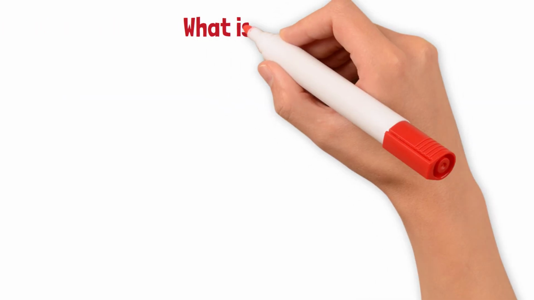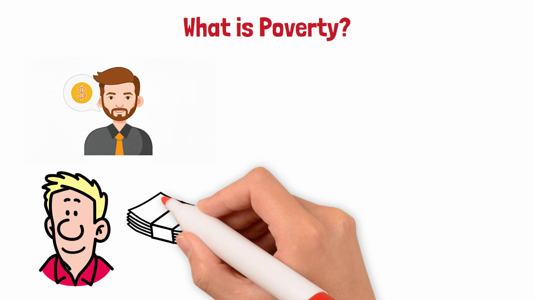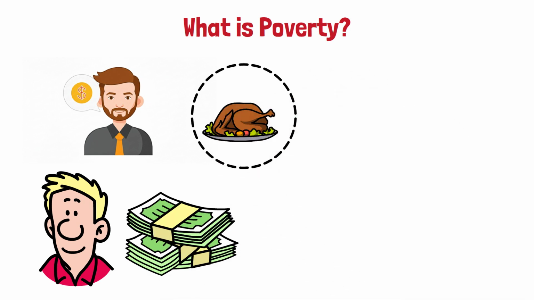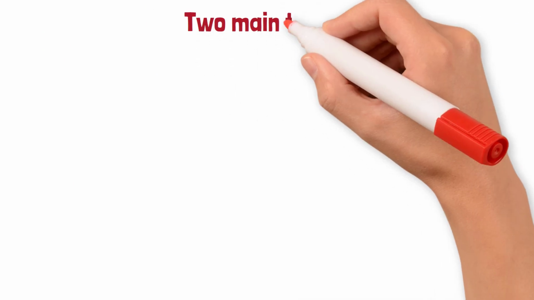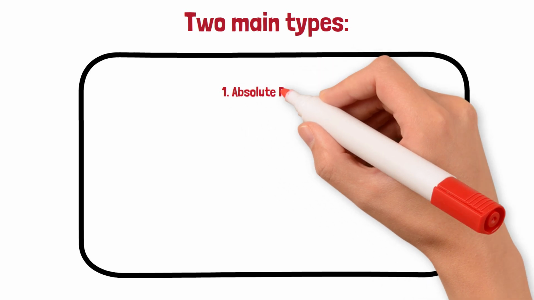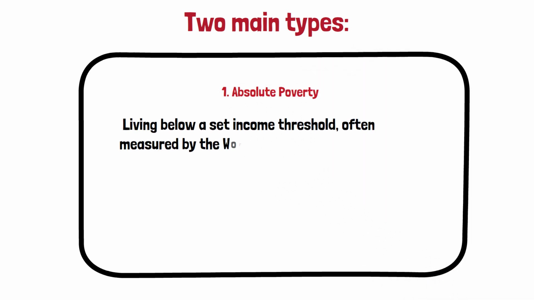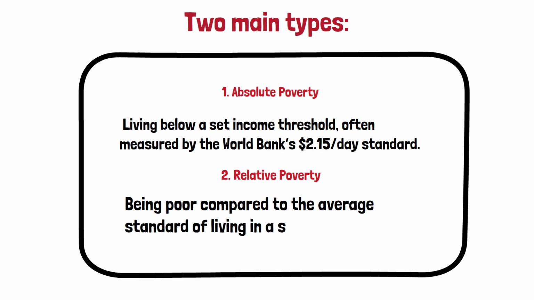What is poverty? Economists define poverty as a situation where an individual's income and resources are too low to meet basic needs such as food, shelter, clothing, education, and healthcare. Two main types. One, absolute poverty, living below a set income threshold, often measured by the World Bank's $2.15 a day standard. Two, relative poverty, being poor compared to the average standard of living in a society.